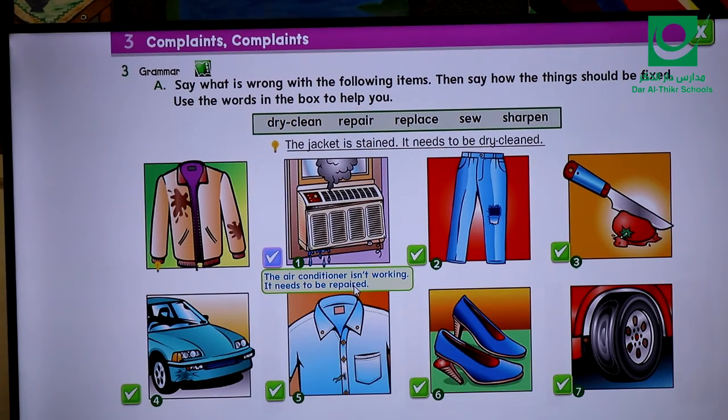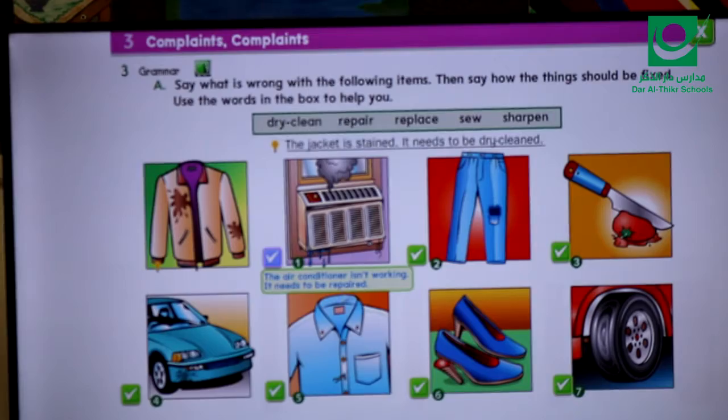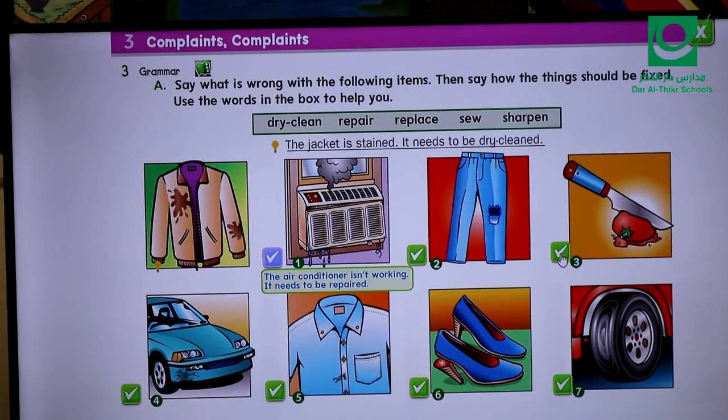Can we have another example? Yes, what about this one? We talk about the knife. It's clear that this knife is not sharp. So I can say the knife is not sharp. It needs to be sharpened. Yes, good. Another, he said here the knife doesn't cut. It needs to be sharpened.